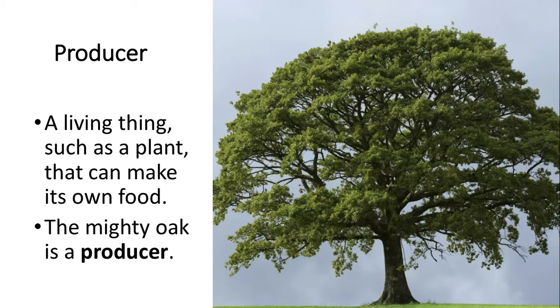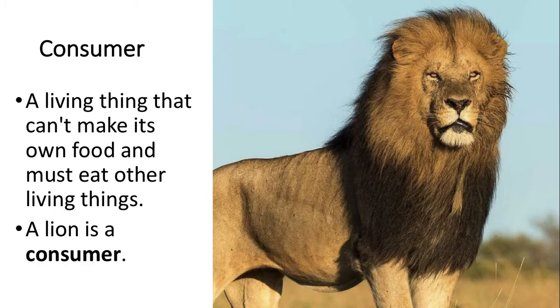A producer is a living thing such as a plant that can make its own food. This mighty oak tree is a producer that produces its own food. A consumer is a living thing that cannot make its own food and must eat other things to survive. A lion is a consumer. He eats other animals to survive.